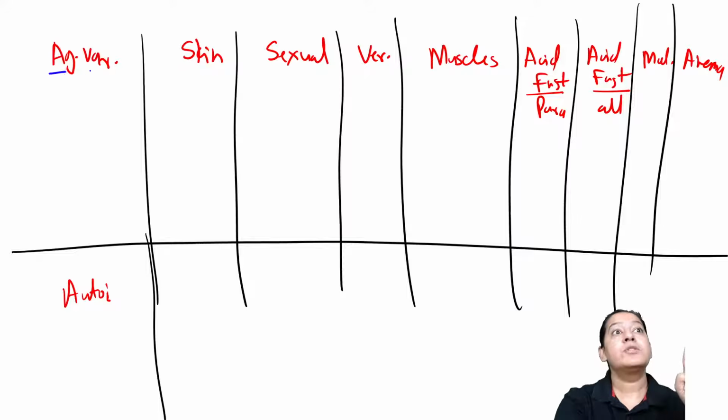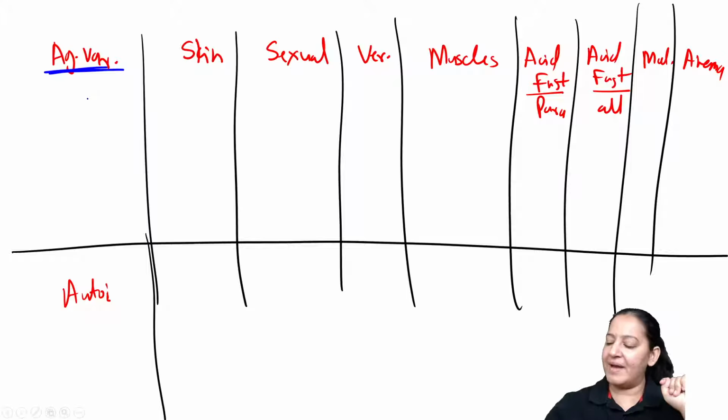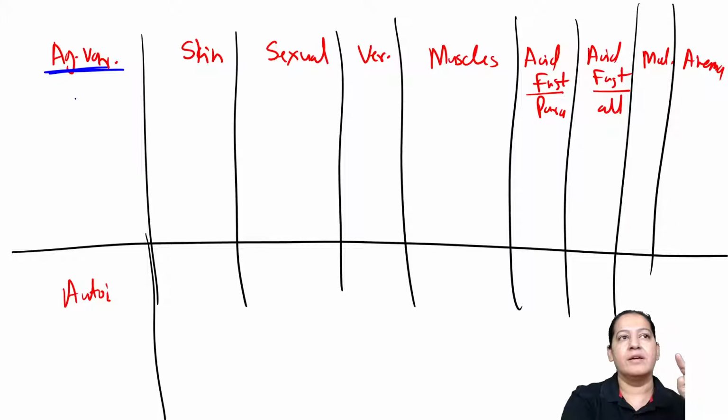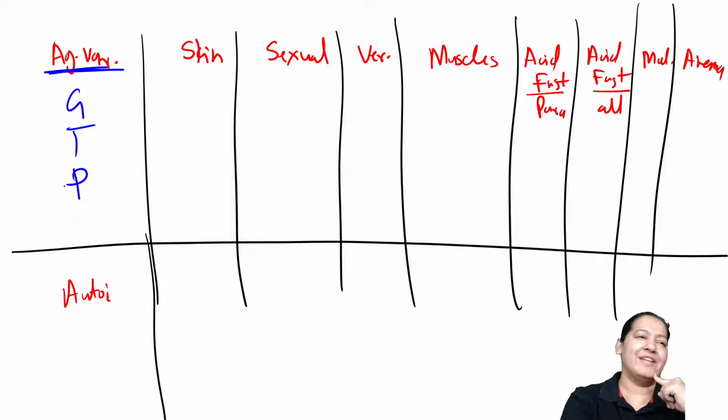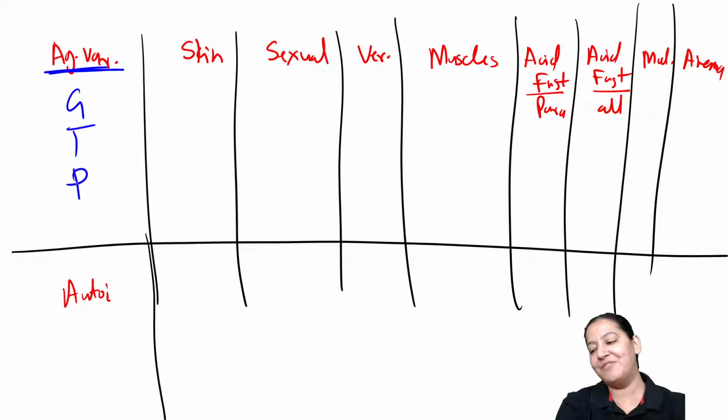Start with antigenic variation. Name the parasites which show antigenic variation. What is the mnemonic? The mnemonic is GTP. I'm not saying the full form. If I say the full form, it will never last, so you say the full form by yourself.